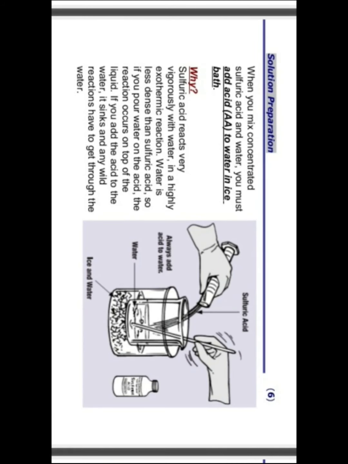So what is the conclusion of this experiment, students? When we want to prepare dilute solutions, we should add acid to the water, but not water to the acid. As you have seen, there is a rise in temperature during the dilution process. When you are making the dilution, it is an exothermic reaction. That is why we have to add acid to the water. That is the right procedure.